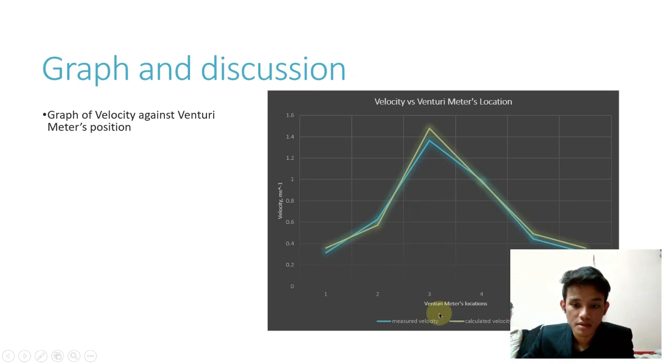As we can see, the pattern for measured and calculated velocity is quite similar, but the measured velocity is slightly lower than the calculated velocity because there is some head loss in the pipe due to the fluid viscosity near the pipe surface. Therefore, the value of the measured velocity of the moving fluid is slightly lower than the calculated velocity.